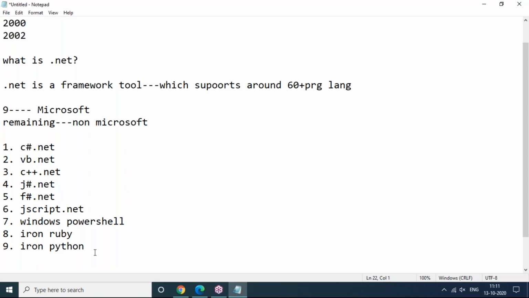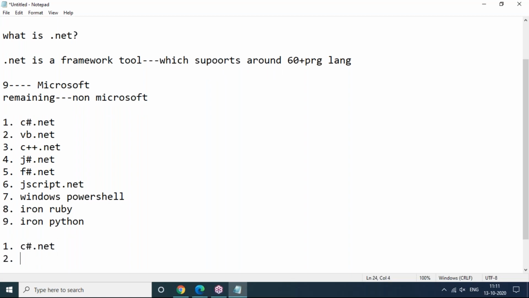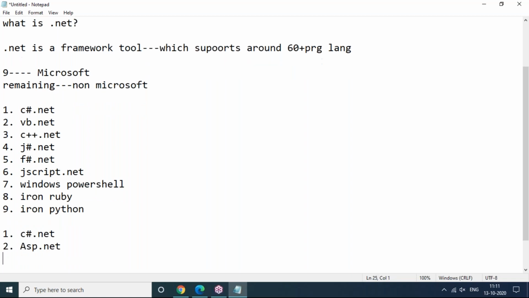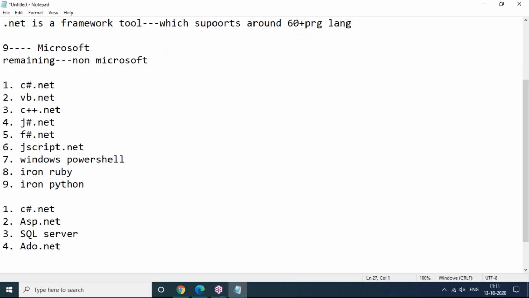And you may have doubts: to become a good programmer in .NET, what things are important to learn? .NET is not one thing, it's a combination of things. Any person who wants to become a software programmer on the .NET platform, I strongly recommend learning these things importantly. First is C#.NET. Next is ASP.NET, next SQL Server, and last ADO.NET. It's a part of this only, so no problem. These four I strongly recommend to learn.